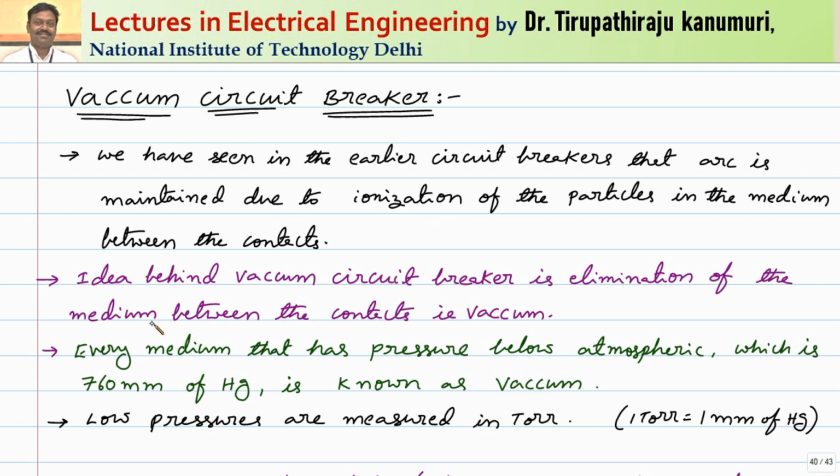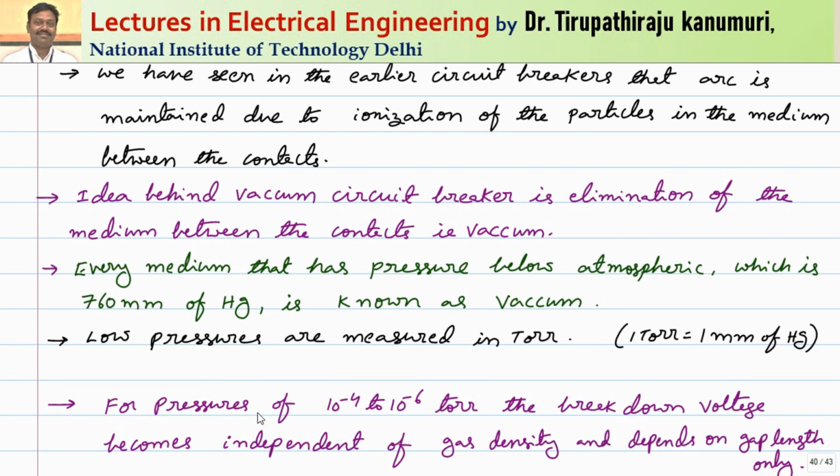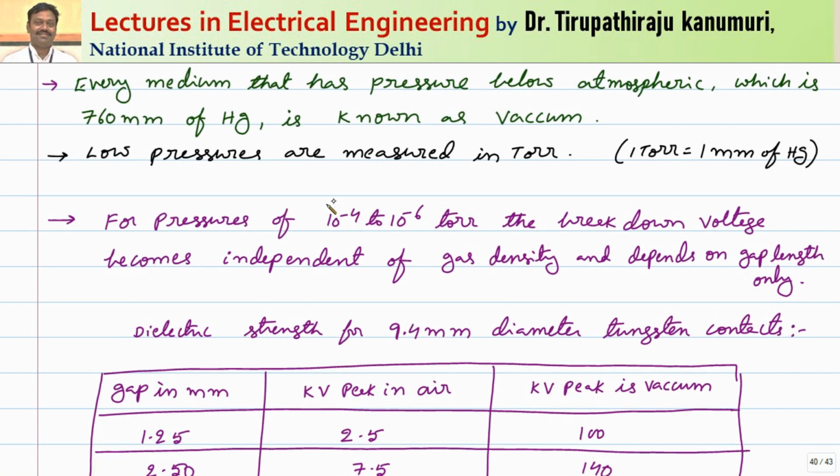The basic idea behind the vacuum circuit breaker is elimination of the medium between the contacts, which is called the vacuum. Every medium that has a pressure below the atmospheric pressure, that is 760 mm of Hg, is known as a vacuum. Generally pressures are measured in torr, named after the scientist who first invented the measurement of vacuum. 1 torr is equal to 1 mm of Hg. You can observe here the atmospheric pressure will be 760 mm of Hg.